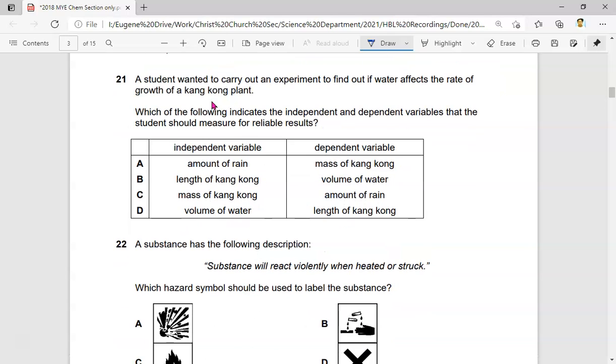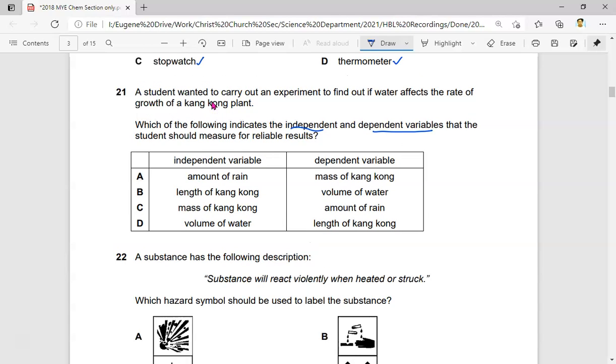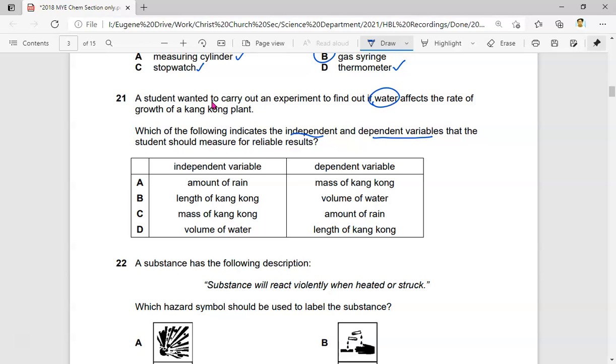Next, a student wanted to carry out an experiment to find out if water affects the rate of growth of kangkong. Which of the following indicates the independent and dependent variable that the student should measure for reliable results? I want to find out how water affects the rate of growth of a kangkong plant. So water is the independent variable. Rate of growth of the plant is the dependent variable. If you look at it, maybe amount of rain possible, volume of water, yes, but these two, nope, it's not the independent variable.